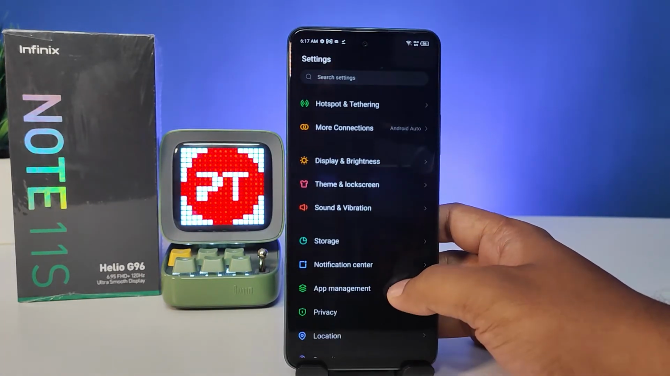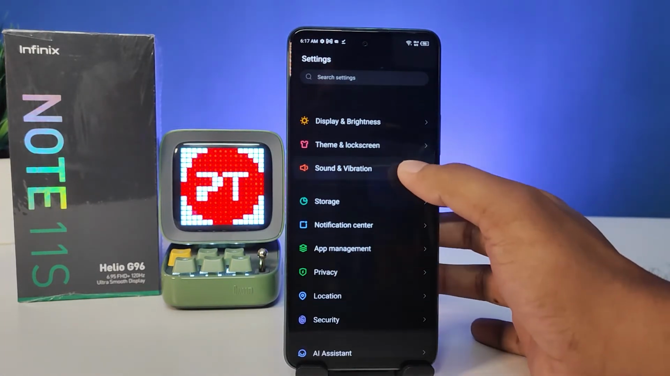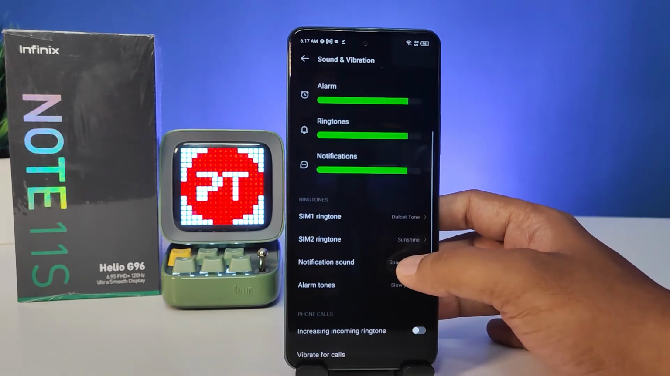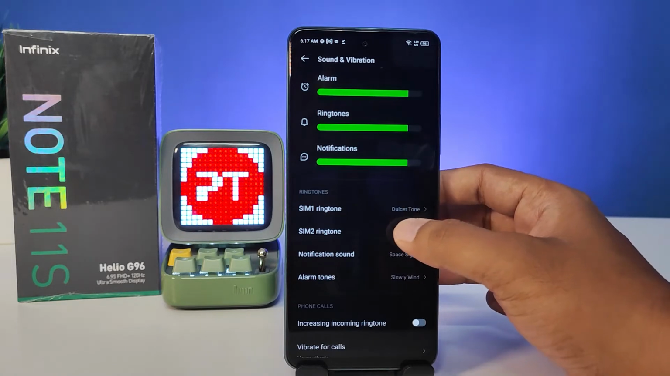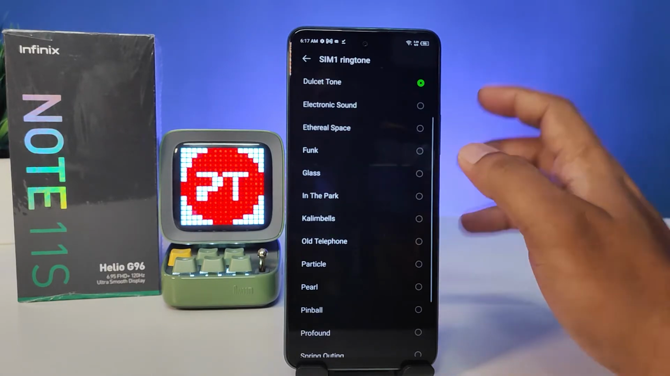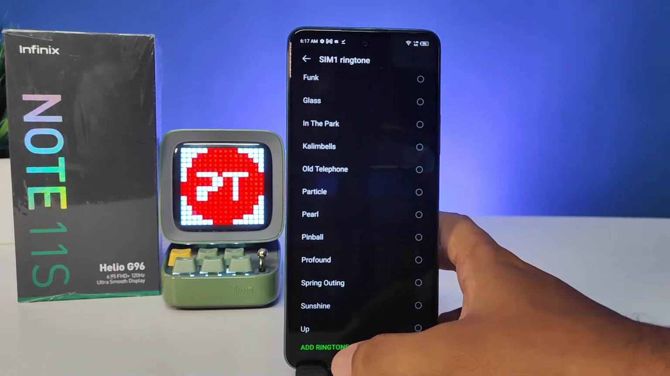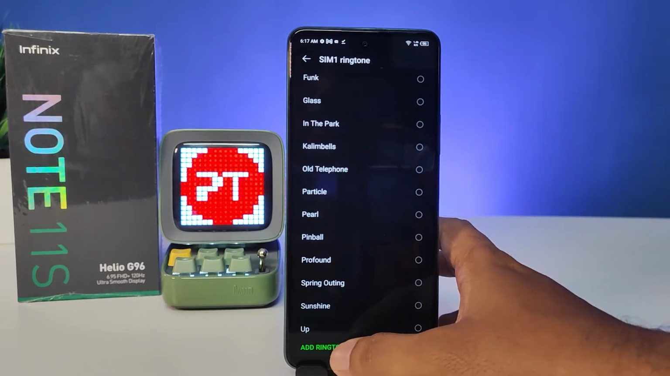Then swipe up and you need to click sound and vibration, then swipe up, then choose sim 1 or sim 2 ringtone. So the default ringtone is available here. You need to click add ringtone at the bottom,